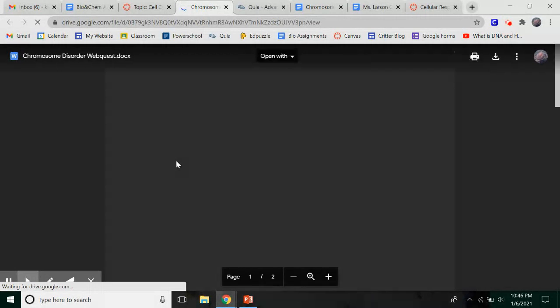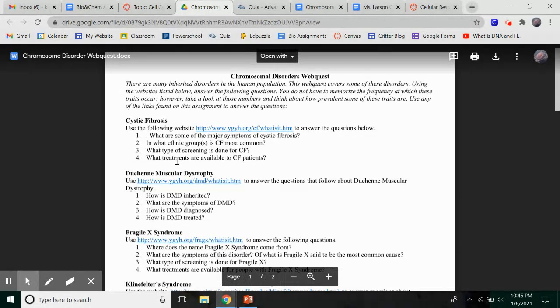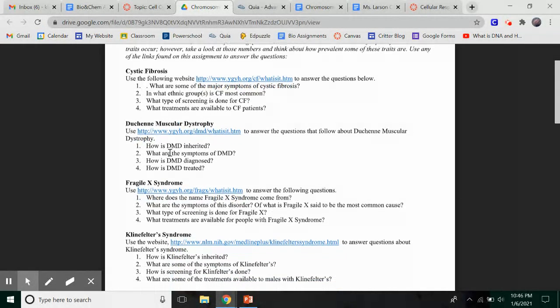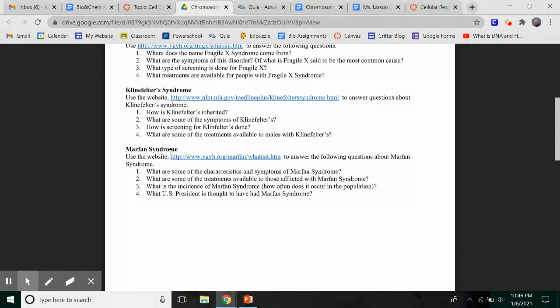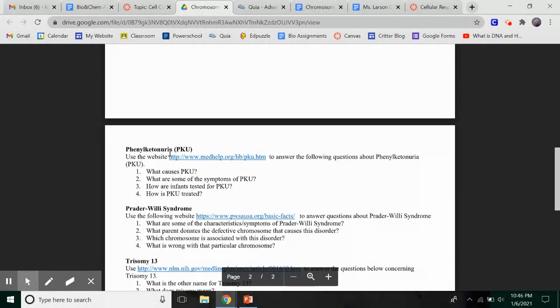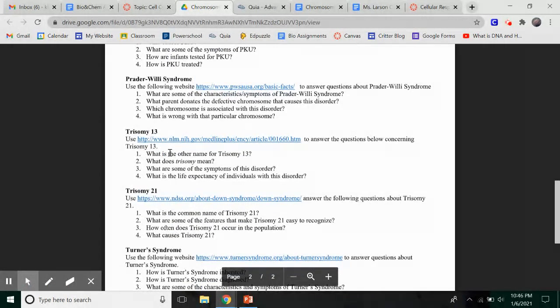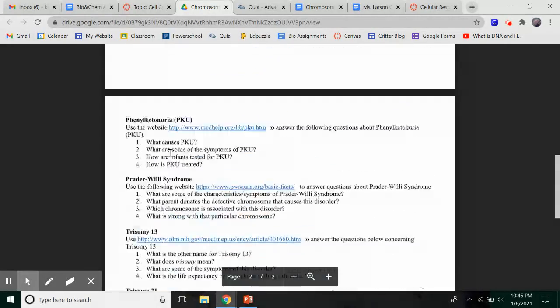So when you open this, you will see a big list of many different types of chromosomal differences. So there's cystic fibrosis, Duchenne muscular dystrophy, Fragile X syndrome, Klinefelter syndrome, Marfan syndrome, phenylketonuria or PKU, Prader-Willi syndrome, trisomy 13, trisomy 21, and Turner syndrome are all there.